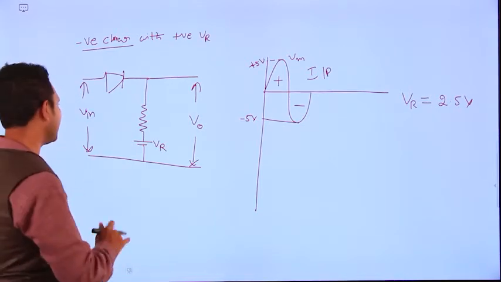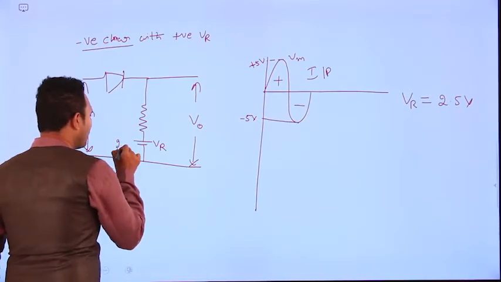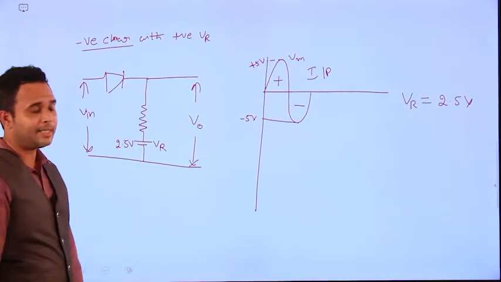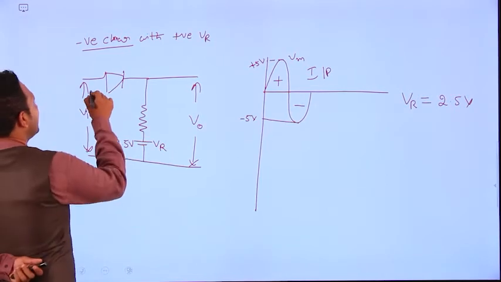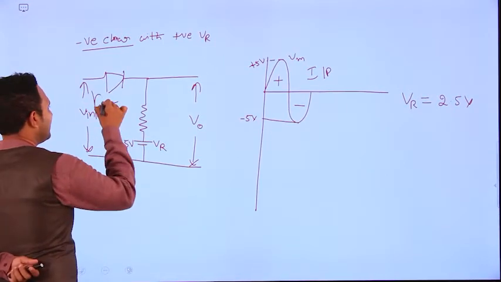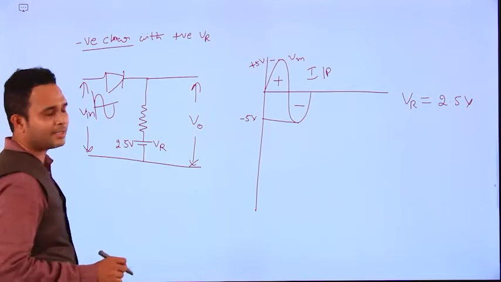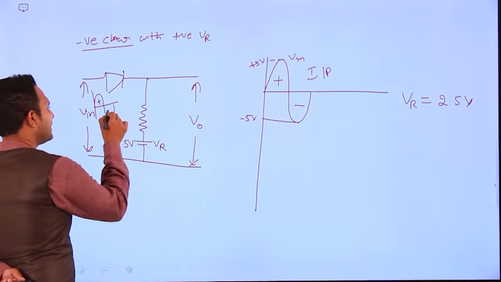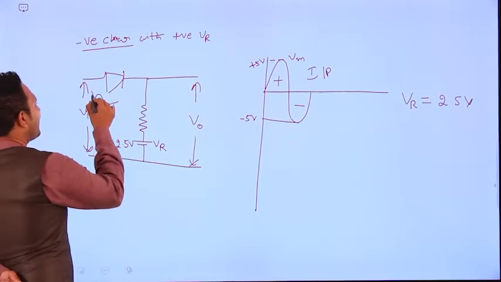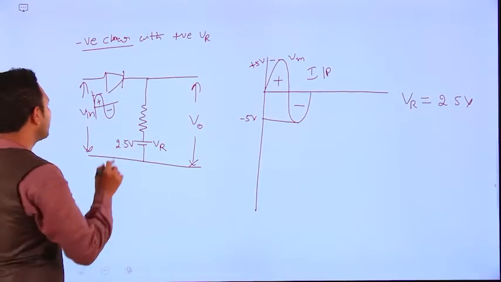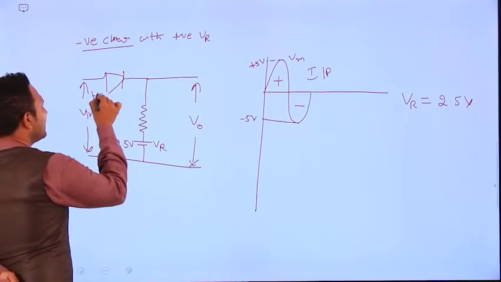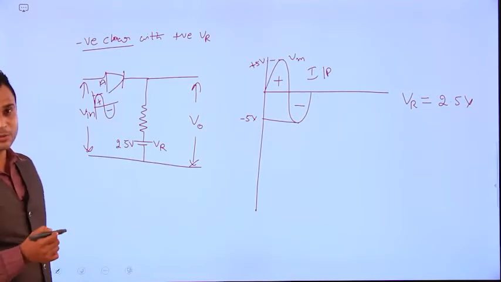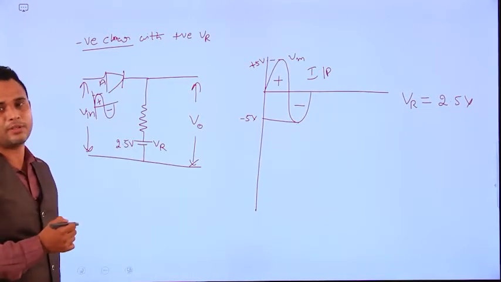What happened with this circuit? Here we have 2.5 volts, right? On the input side we have two peaks. The first is the positive peak and the second is the negative peak. What happened with this positive peak? The positive peak is connected to the anode terminal.